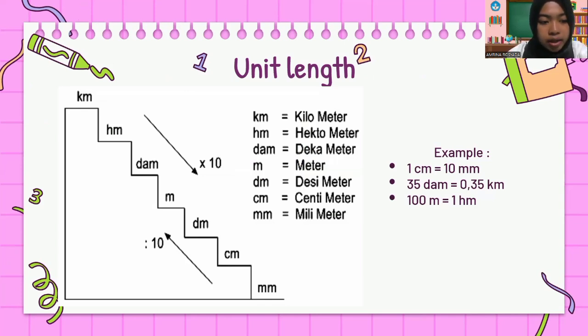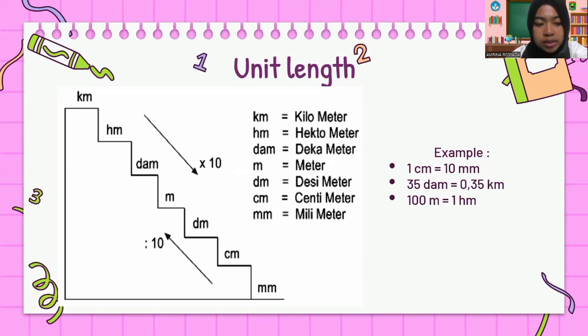Now, every time the unit goes up, the number is divided by 10 or one zero is subtracted. If it goes down, the number is multiplied by 10 or one zero is added to the number.